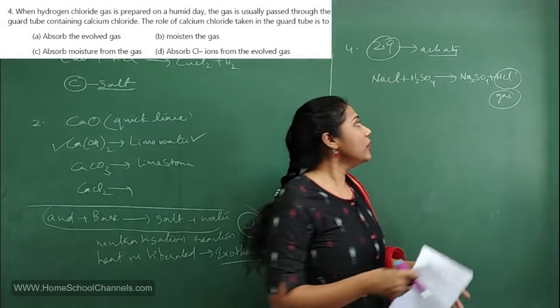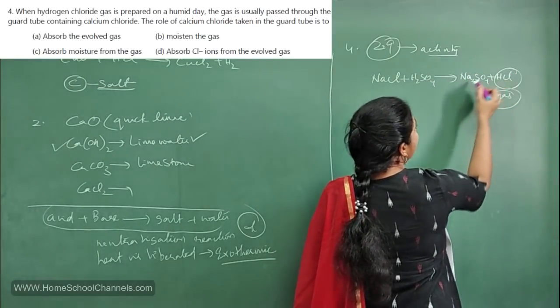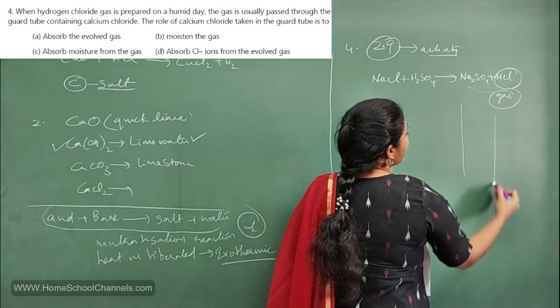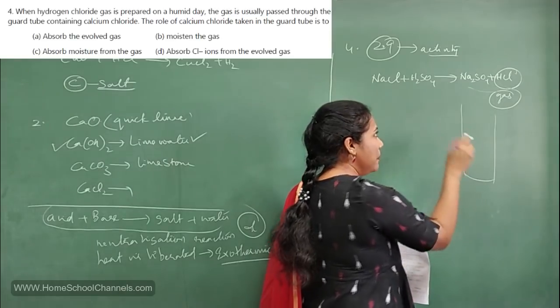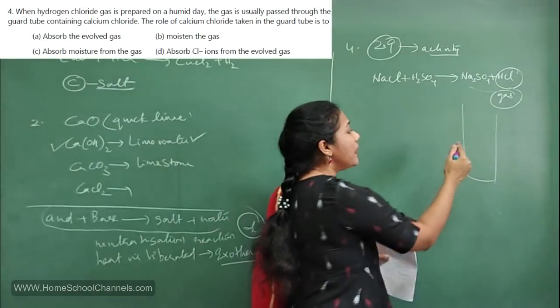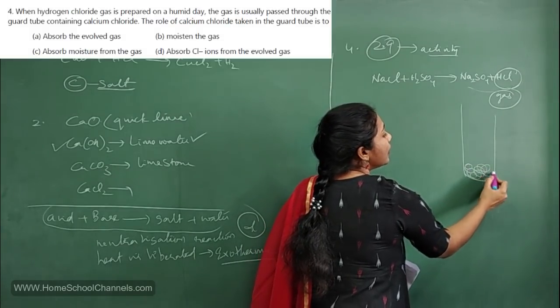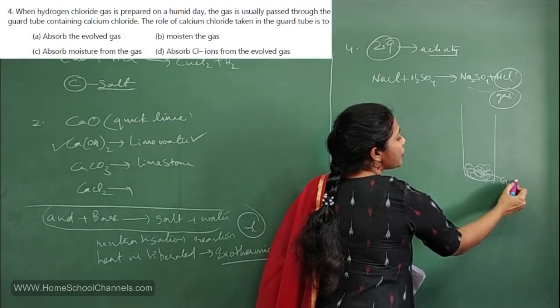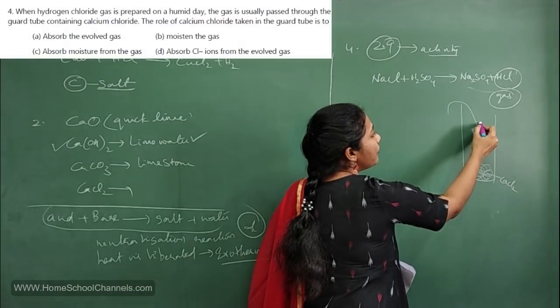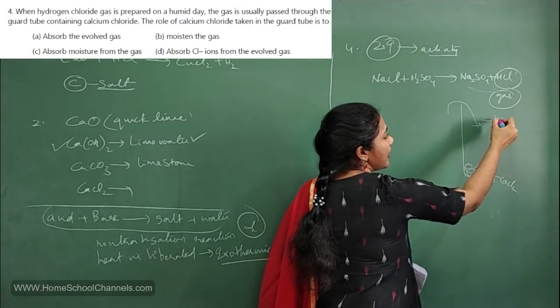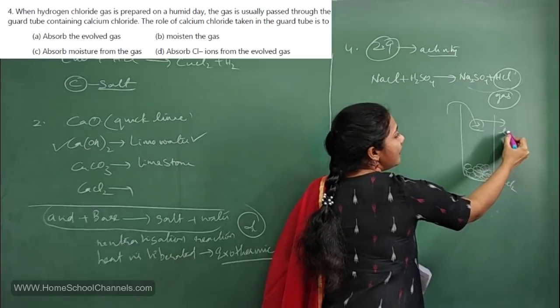HCl gas is produced in a particular test tube. If any moisture is there in the tube, that moisture has to be absorbed by a chemical called calcium chloride. HCl you will pass in the test tube where you are checking the presence of HCl with litmus paper.